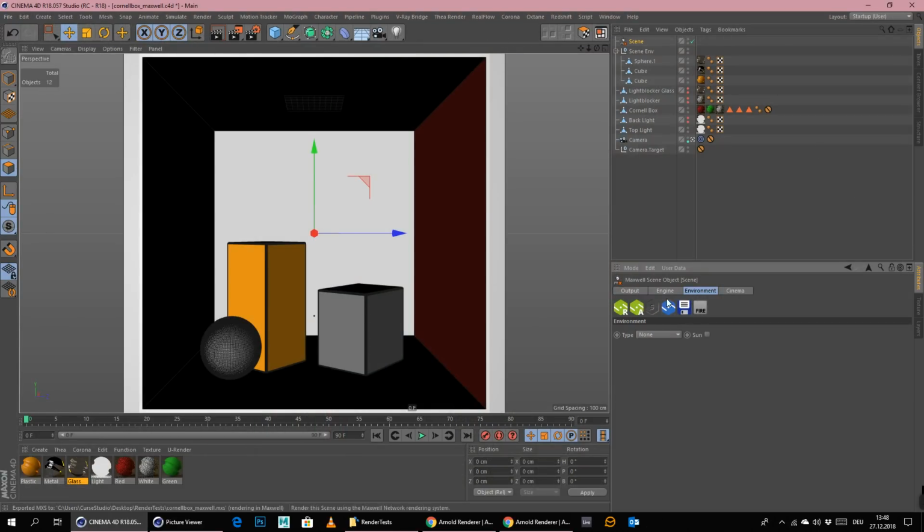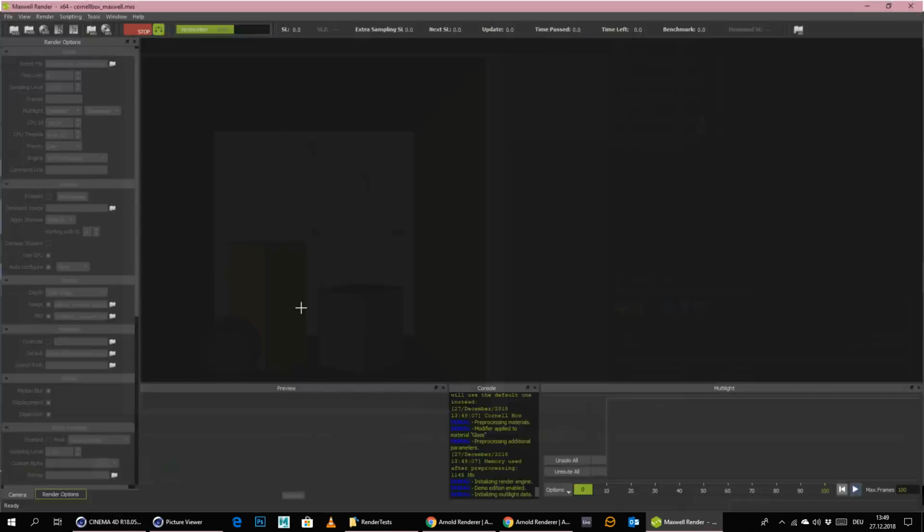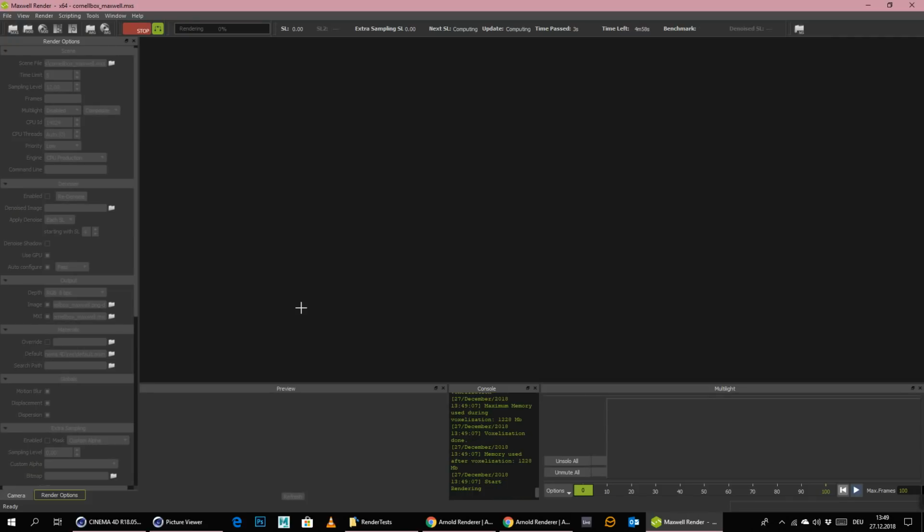And let's give this here, where was it again? EV of 3. Before it was 2, now it was 4, now we're going with 3. And let's just render. And I think I will let this render for maybe... I think we should always maybe aim for V-Ray a little bit.